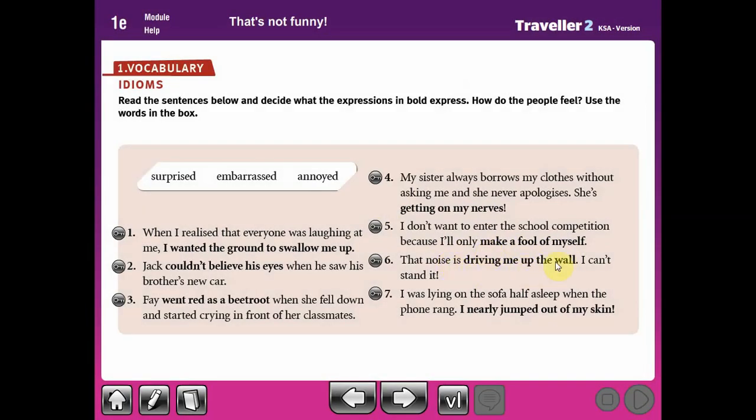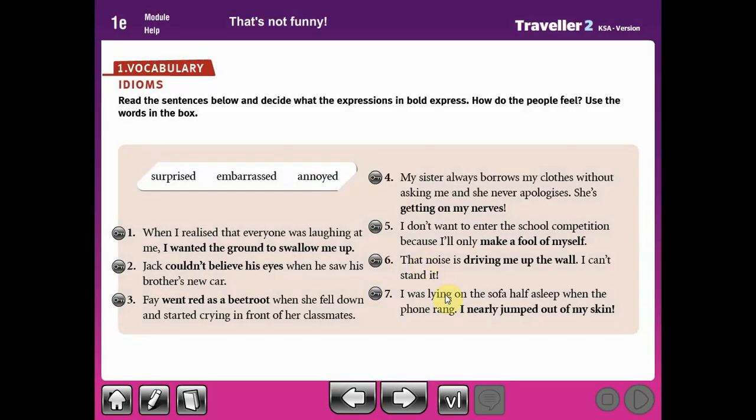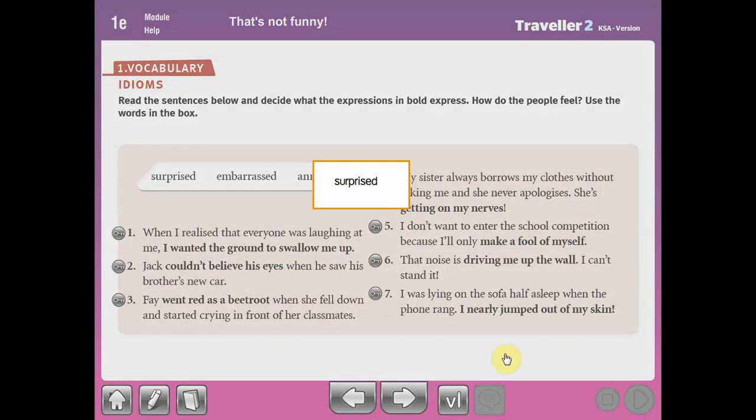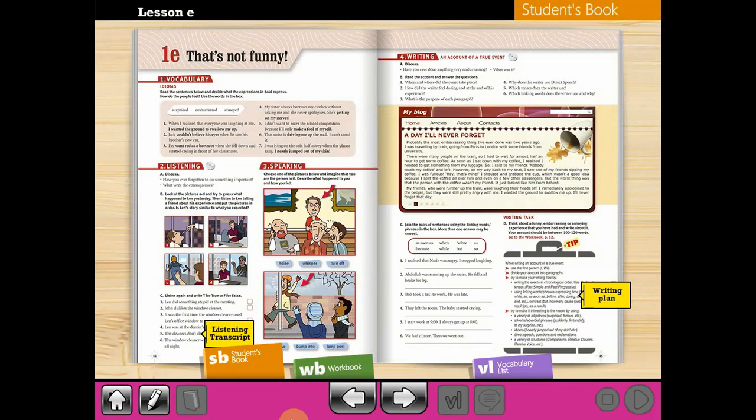Driving me up the wall: you are driving me up the wall when you are angry with someone, or you're annoyed with someone. I nearly jumped out of my skin. That means you are surprised. So these are the vocabulary we have in this part, right?